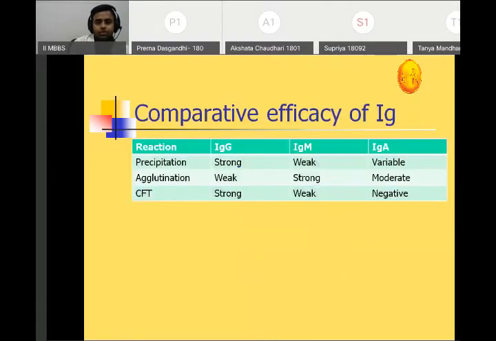Okay, so whenever we talk about the serological reaction, we talk about the agglutination test, the precipitation test, and the complement fixation test. Okay, these are the main reactions, which are very, very important as far as your serological reaction discussion is concerned. Okay.